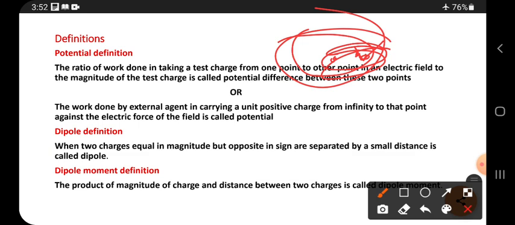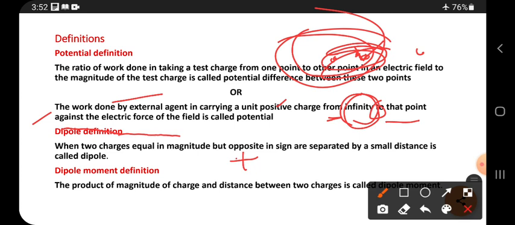Next point: work done by an external agent, meaning some other force or some other thing, in carrying, that is bringing, a unit positive charge. One unit positive charge means one coulomb of positive charge. From where to where? From infinity to that point, against the electric force of the field.